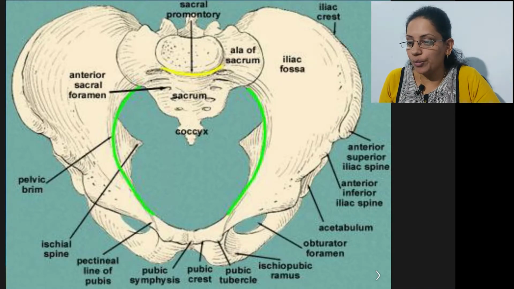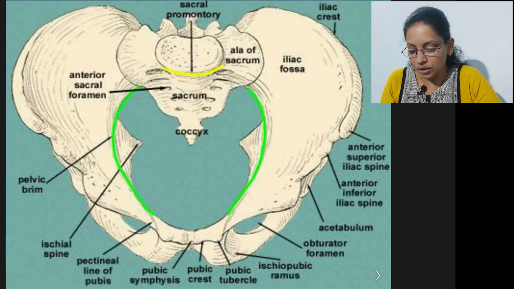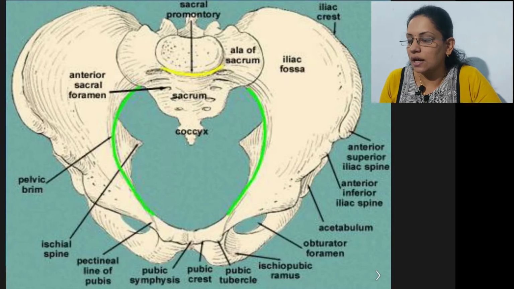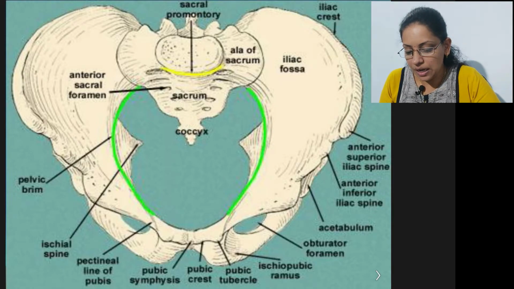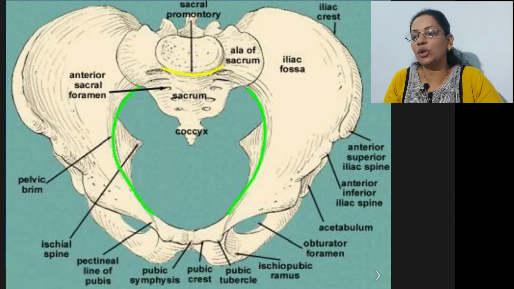The next diameter is the oblique diameter. There are two oblique diameters, right and left, and they extend from one sacroiliac joint to the iliopectineal eminence. The length of these diameters is about 12.5 centimeters, again in a normal pelvis.